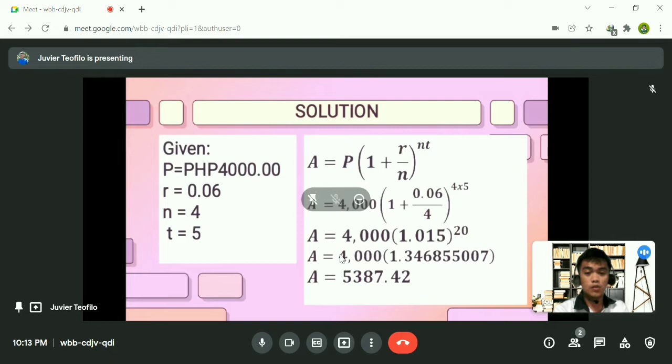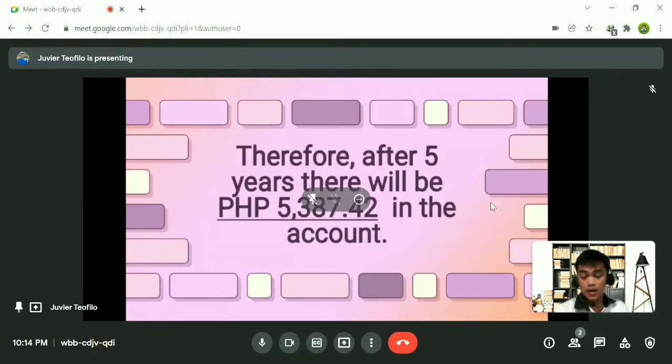Then if you're going to multiply this by 4,000, we have 5,387.42 centavos. So this is our accumulated value. Therefore, after 5 years, there will be 5,387.42 pesos in the account. Okay, that is our final answer.